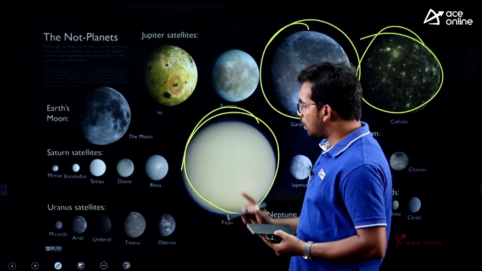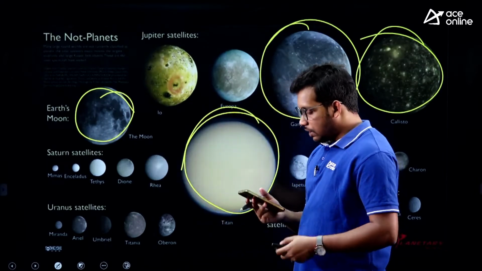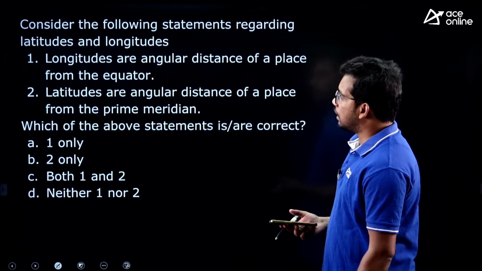And Earth is having only one moon, right? So we have only one moon. That is about the second question. Next one,